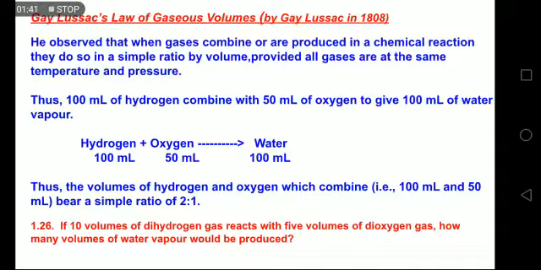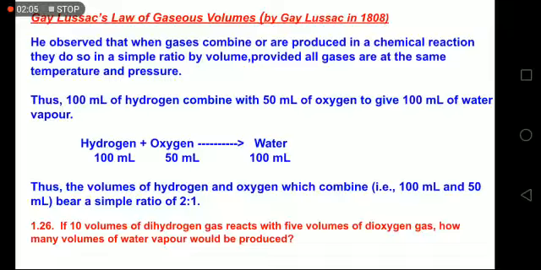So in this reaction, if I take a fixed volume of hydrogen, say 100 ml, and I'm taking oxygen 50 ml, so when they chemically combine, I should say, when they react, because the ratio of hydrogen and oxygen in the balanced chemical equation is 2 is to 1. We write 2H2 plus 1 O2 gives 2H2O.